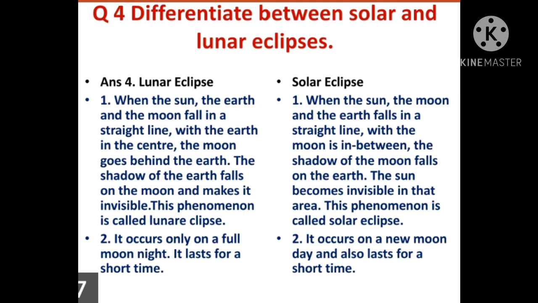Lunar eclipse occurs only on a full moon night and it lasts for a short time. Now solar eclipse: when the sun, the moon and the earth fall in a straight line with the moon in between, the shadow of the moon falls on the earth. The sun becomes invisible in that area and this phenomenon is called solar eclipse. It occurs on a new moon day and also lasts for a short time.